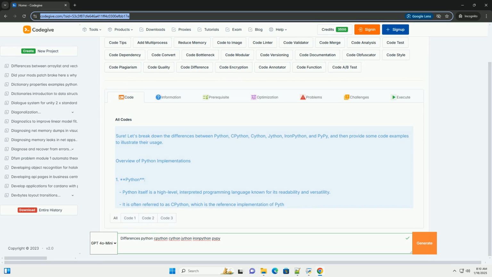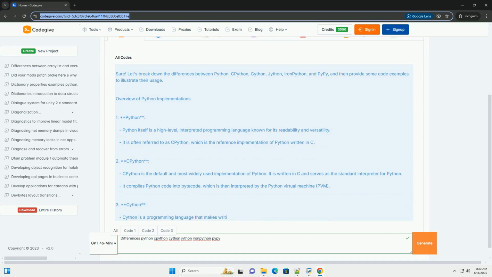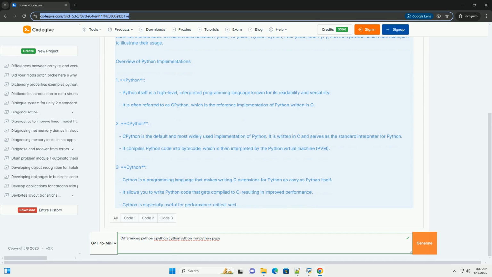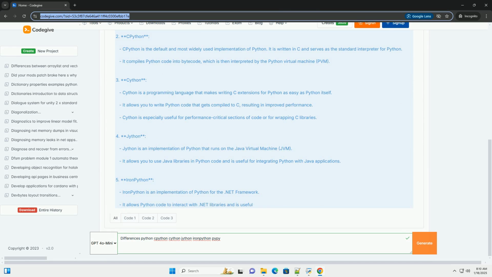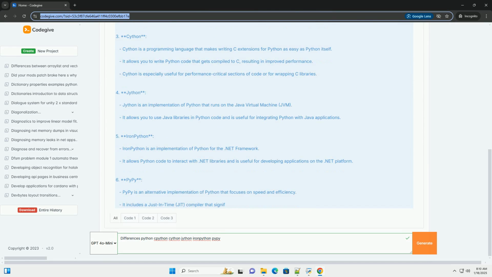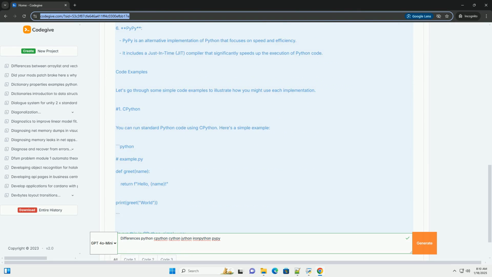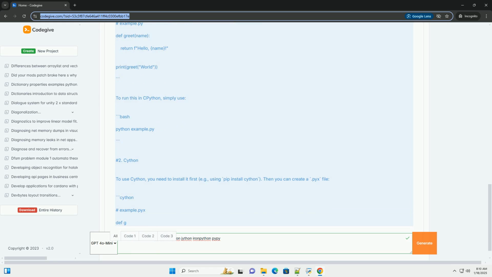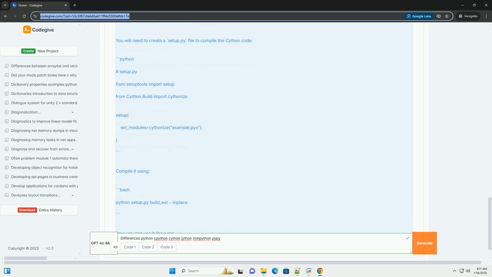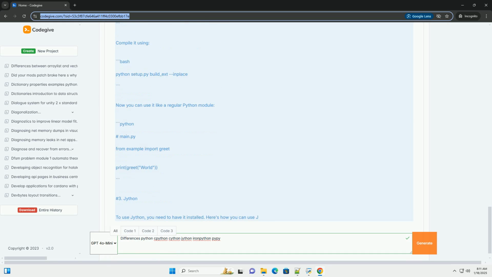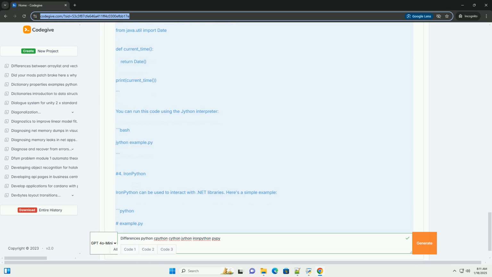Sure. Let's break down the differences between Python, CPython, Cython, Jython, IronPython, and PyPy, and then provide some code examples to illustrate their usage. Overview of Python implementations. 1. Python. Python itself is a high-level, interpreted programming language known for its readability and versatility. It is often referred to as CPython, which is the reference implementation of Python written in C.